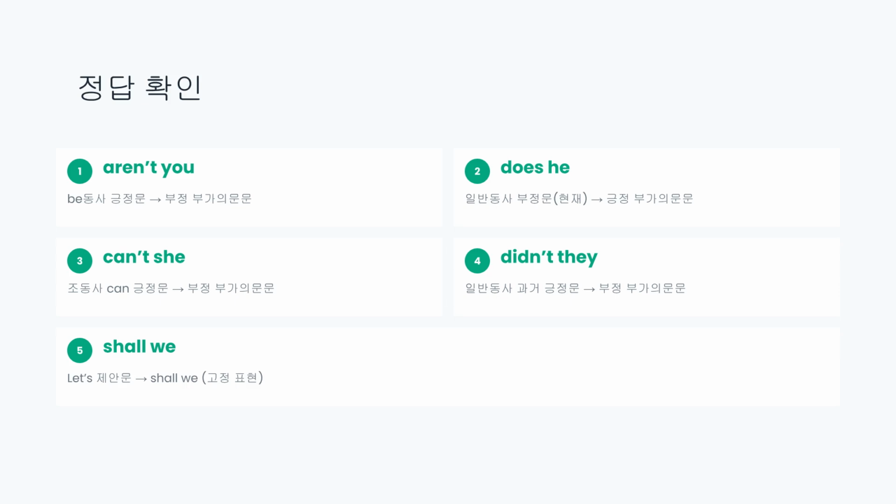Number 2, "Does he" is the positive tag for the present simple negative. Number 3, "Can't she" is the negative tag for the modal verb can. Number 4, "Didn't they" is the negative tag for the past simple. Number 5, "Shall we" is the fixed tag for let's suggestions.